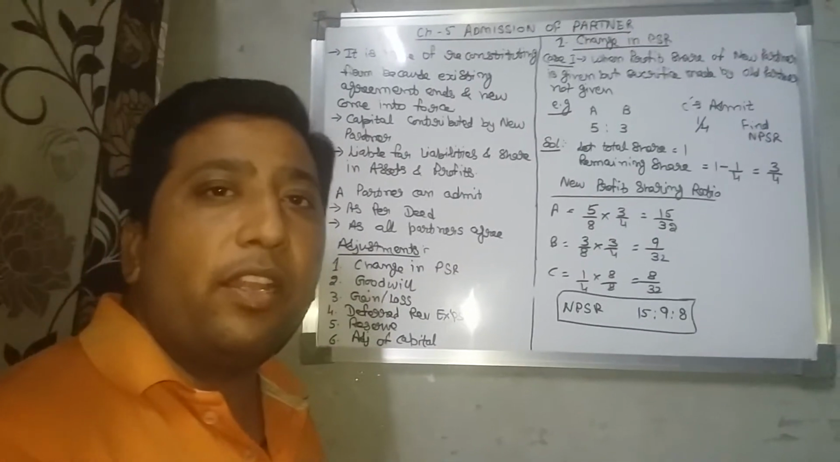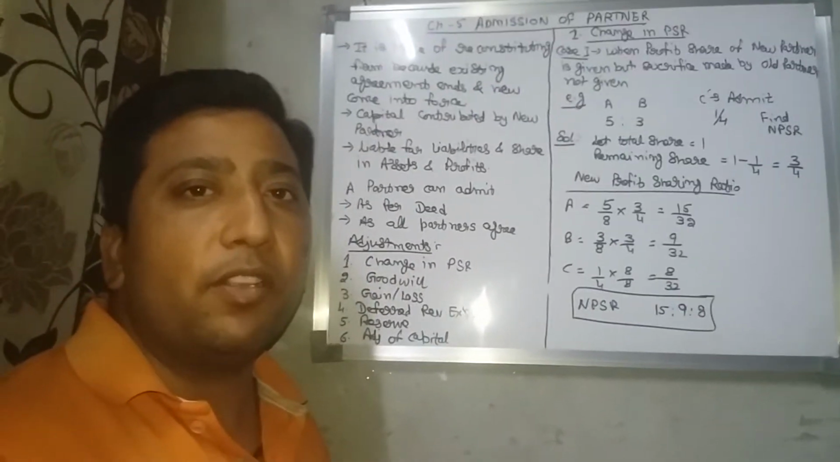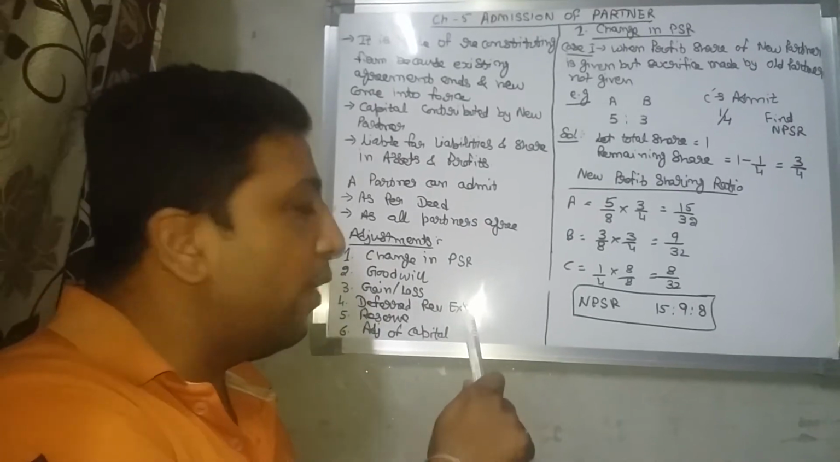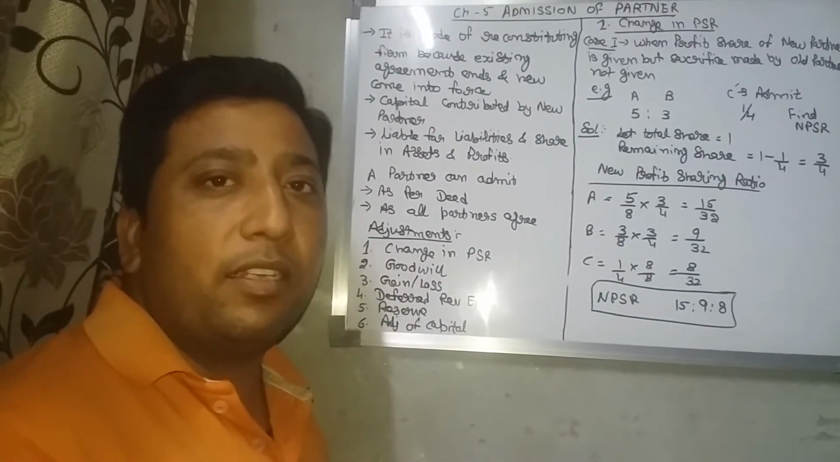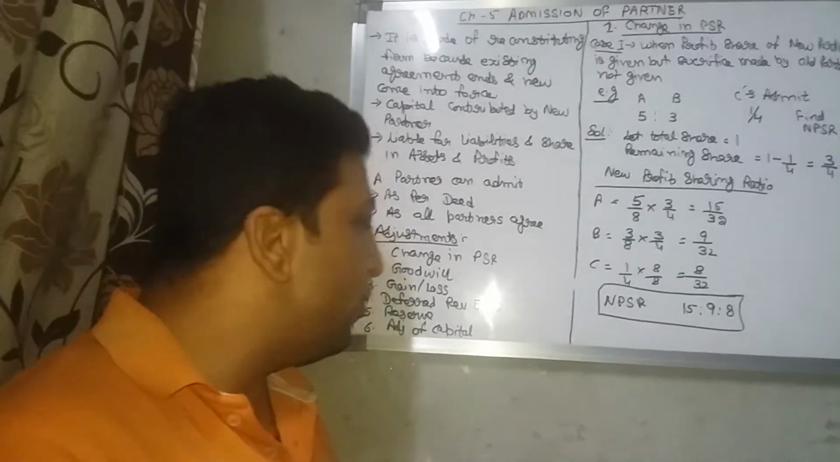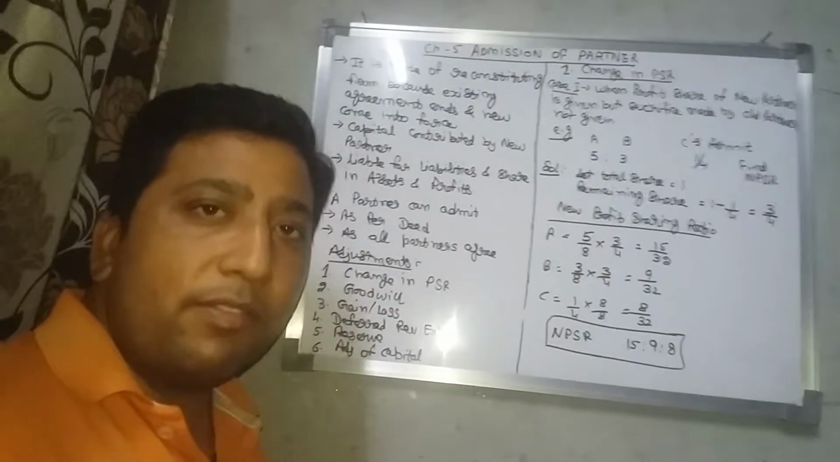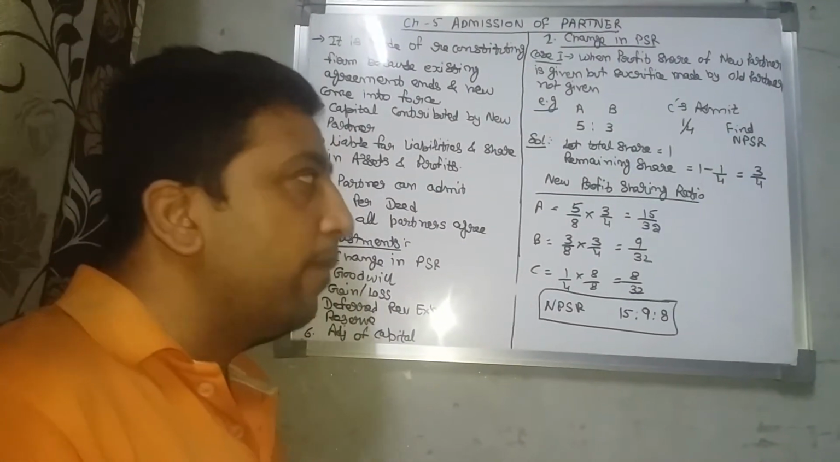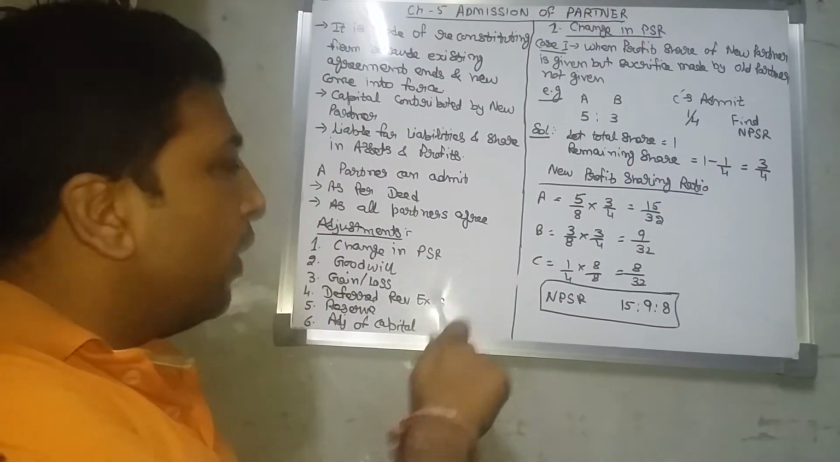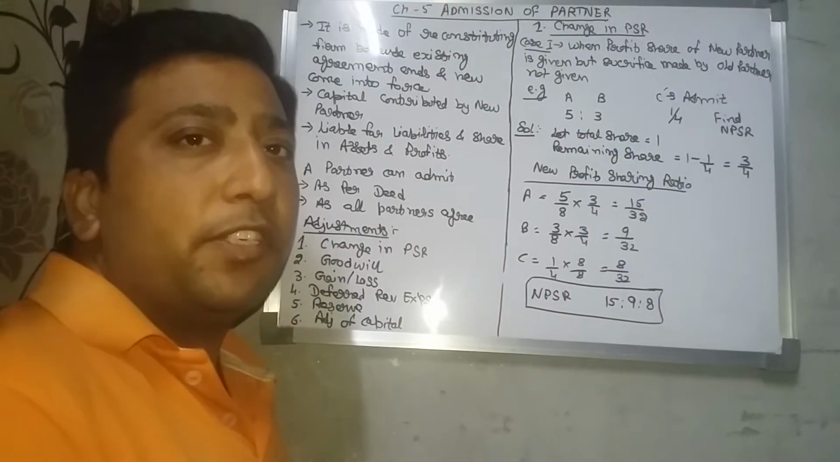Third is gain or loss at the time of revaluation. Fourth is deferred revenue expenditure, for example advertisement expenditure, whose benefit will be given in the future. Next are reserves and accumulated profit, which will be transferred, and last is adjustment of capital. So now we are going to discuss the first topic, change in profit sharing ratio.